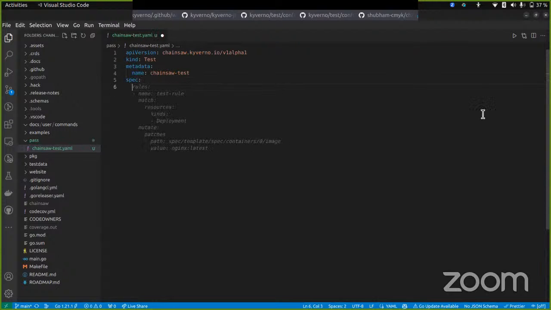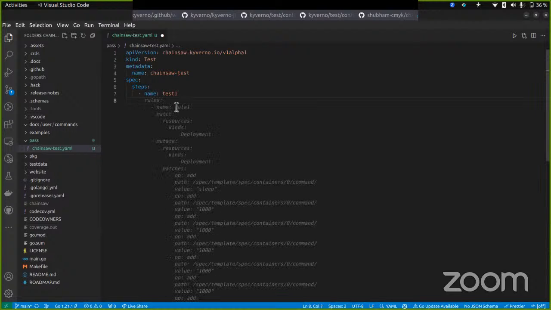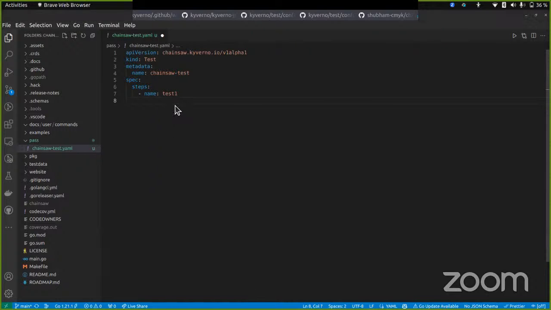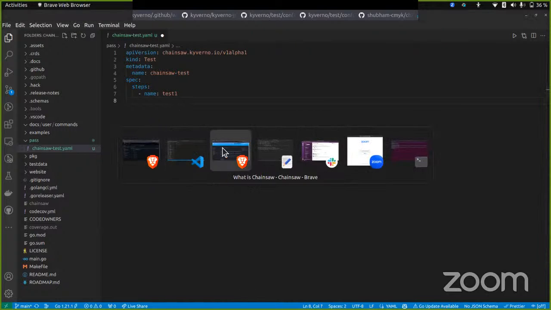I'm using GitHub Copilot. We can declare steps over here, and let's say the name of the first step could be test one, like that.